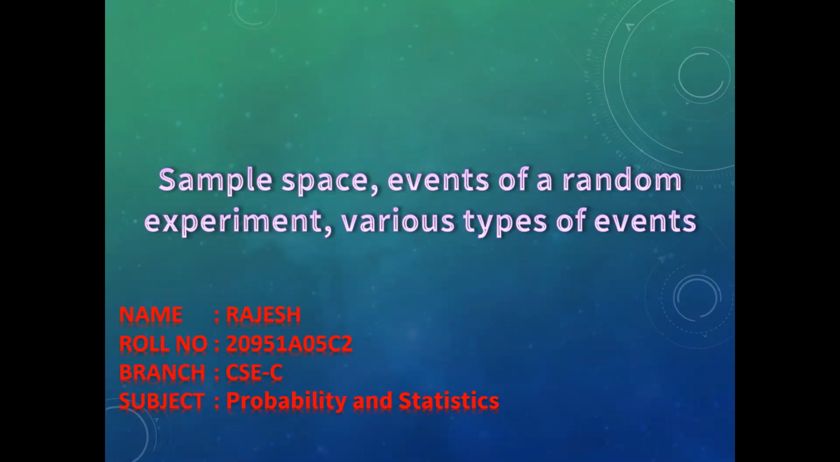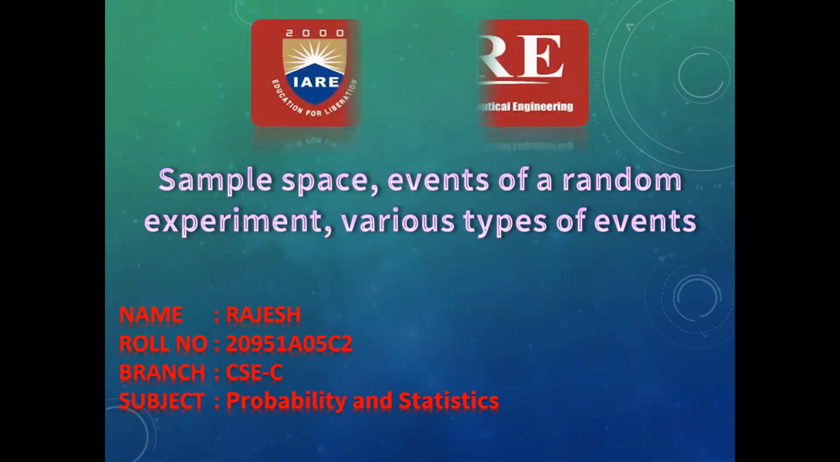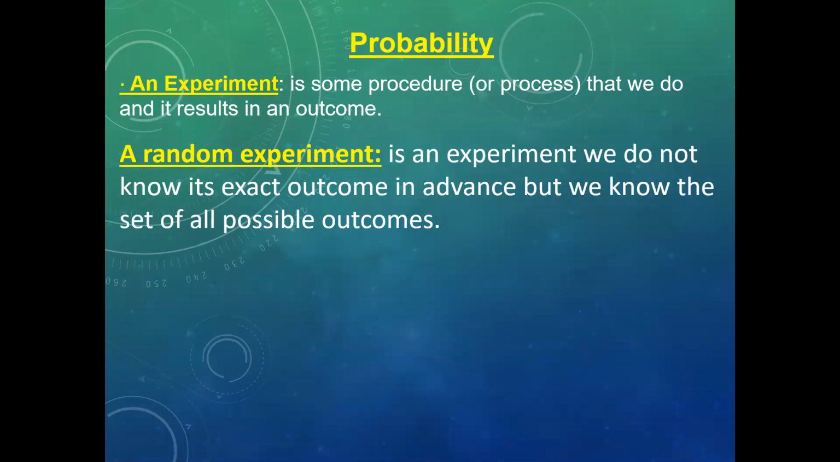Today I am here to speak about sample space, events of a random experiment, and various types of events. Probability. An experiment is some procedure or process that we do, and it results in an outcome. A random experiment is an experiment where we do not know its exact outcome in advance, but we know the set of all possible outcomes.